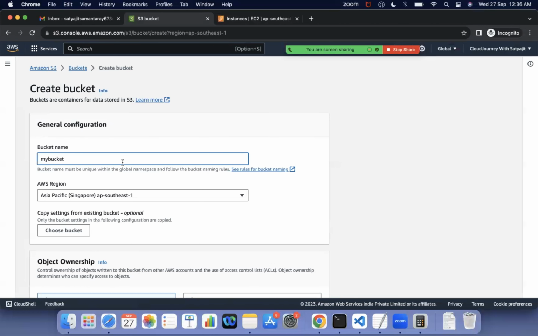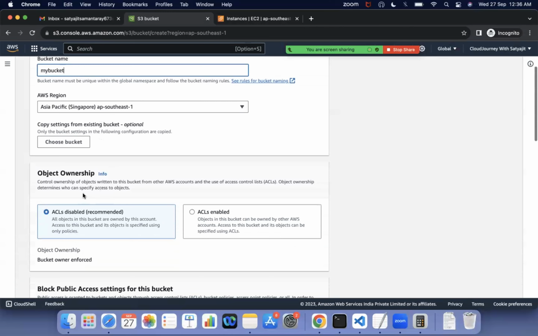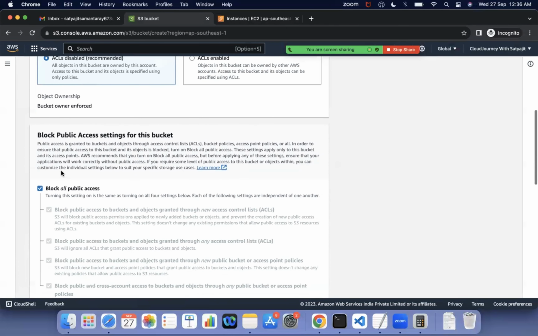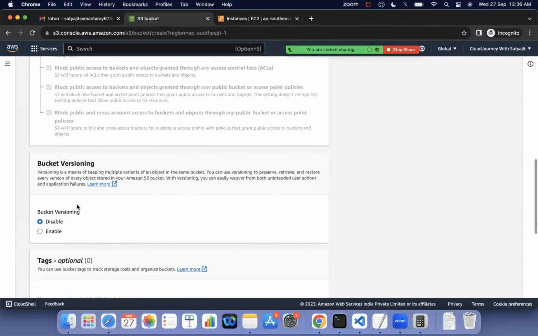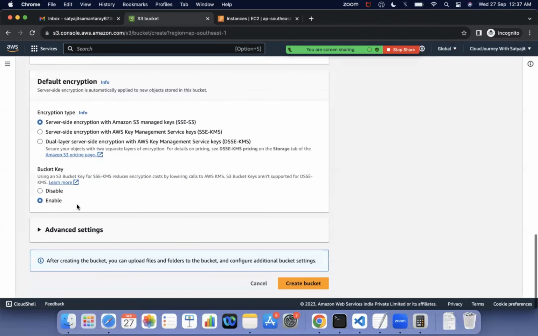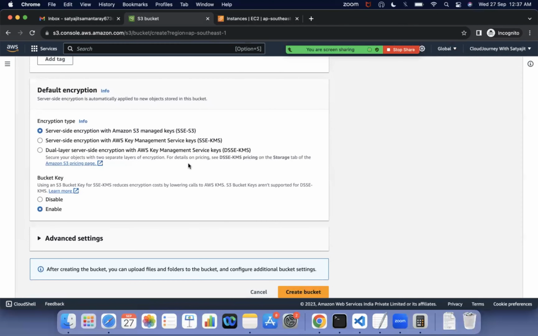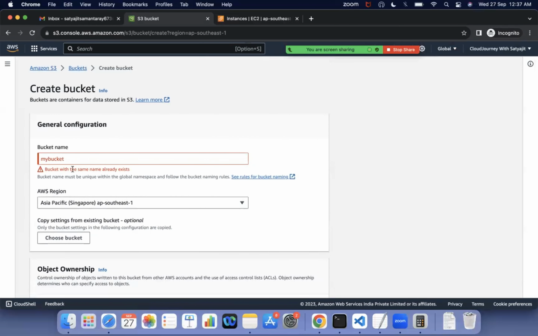So now I have given the name as bucket, specified the region, and kept all the default settings. Block public access is set on the bucket. It means the S3 best practice is that we should not create a bucket in public. It should not be open to the world. It should be accessible privately, not publicly. So after that, when I create the bucket, it will throw an error: the name already exists. It means someone has already taken the bucket name, so you cannot create it.